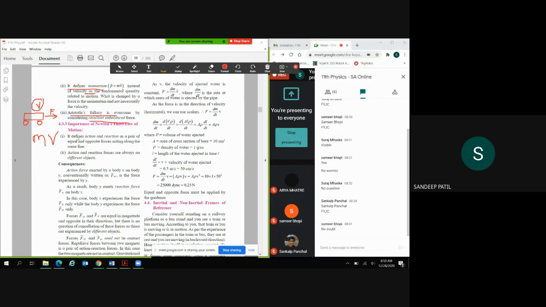So, importance: another importance of Newton's third law of motion. It defines action and reaction as a pair of equal and opposite forces acting along the same line. So the third law tells us that there are equal and opposite forces and they are in the same line of action. यह जो line of action है वह same होती है। यह Newton's third law of motion बताता है।